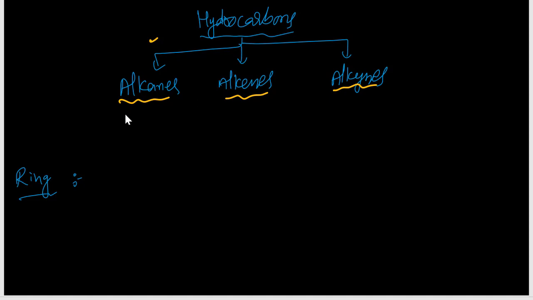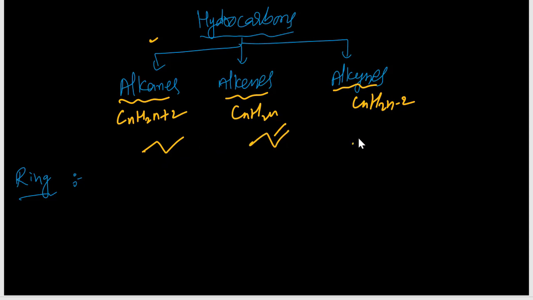So the alkanes' general molecular formula is CnH2n+2, alkenes CnH2n, and alkynes CnH2n-2, two hydrogens less. Example, if you take butane, butene, and so on.